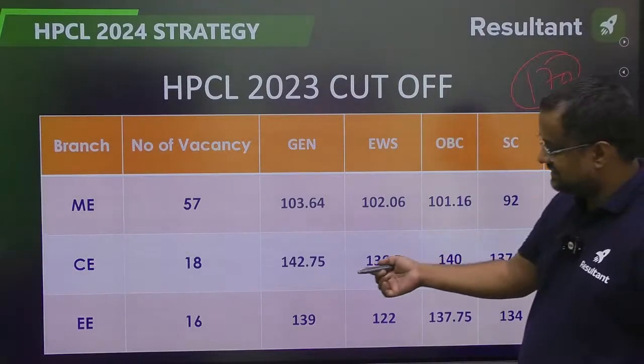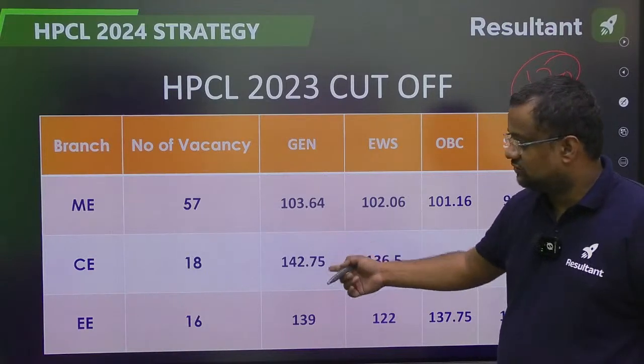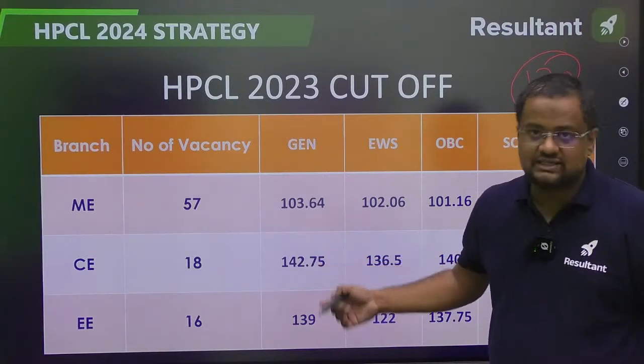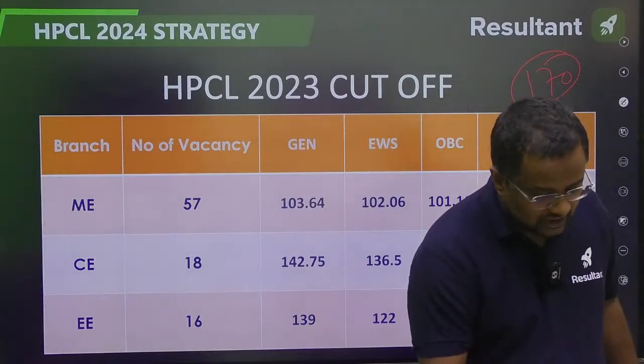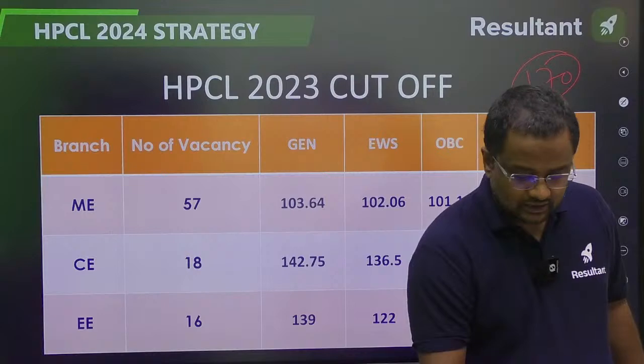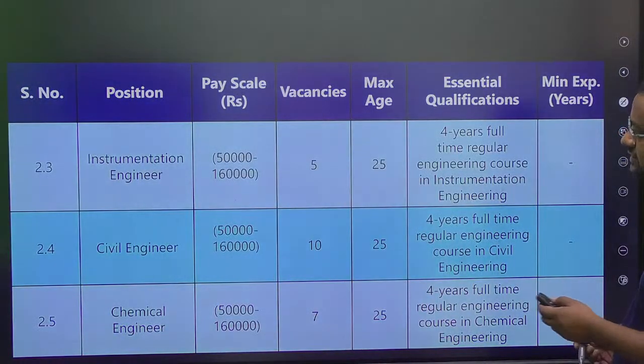So obviously the seats are fewer, and for the same difficulty level of paper, the cutoff for civil out of 170 will be a little more this time. So yes guys, there is no doubt, I don't want to give you any false motivation. Yes, the competition is neck to neck. The competition is not very easy this time. Now this is the 2023 cutoff.